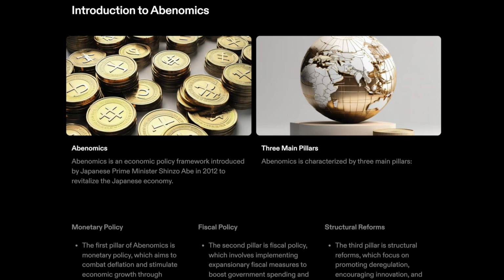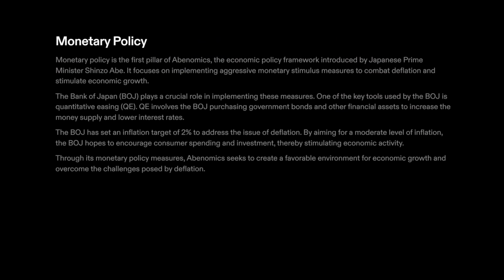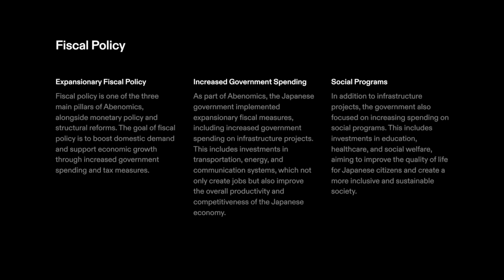1. Monetary policy. The first pillar of Abenomics involves aggressive monetary stimulus measures implemented by the Bank of Japan, BOJ, to combat deflation and stimulate economic growth. This includes the adoption of a quantitative easing (QE) program, where the central bank purchases government bonds and other financial assets to increase the money supply and lower long-term interest rates. Additionally, the BOJ pursued a policy of setting an inflation target of 2% to combat deflationary pressures and encourage spending and investment.